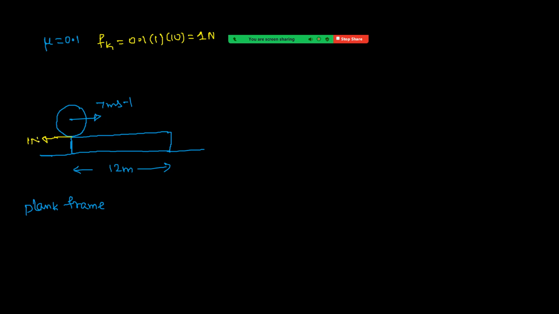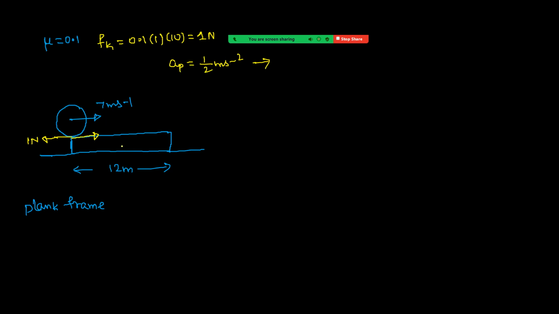On the plank, the same 1 Newton acts, that is right side. That means for the plank, since mass is 2 kg, acceleration of the plank is 1 by 2 meter per second square. On the plank, friction is right side, therefore acceleration is right side.